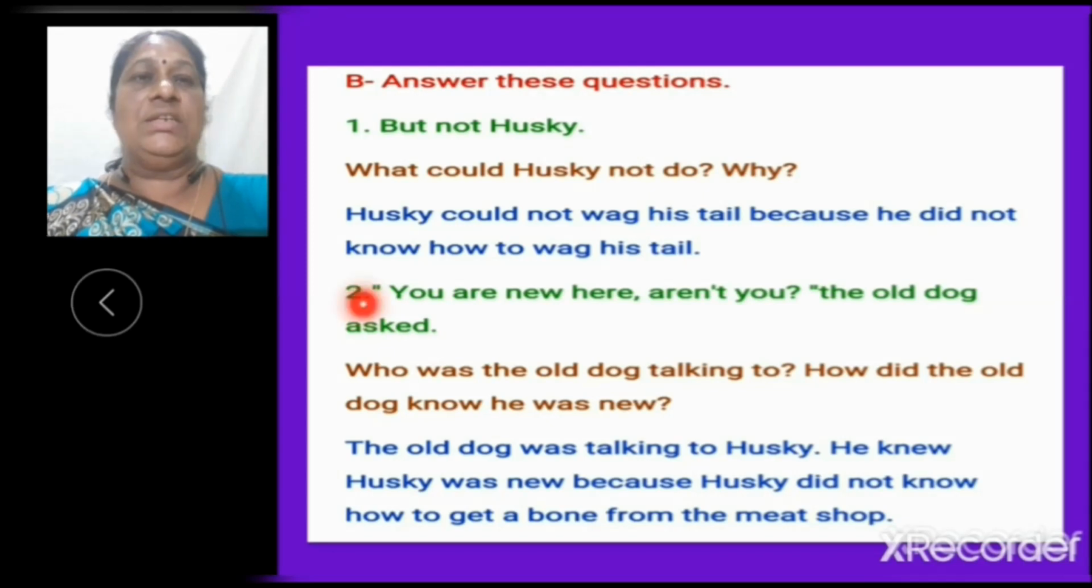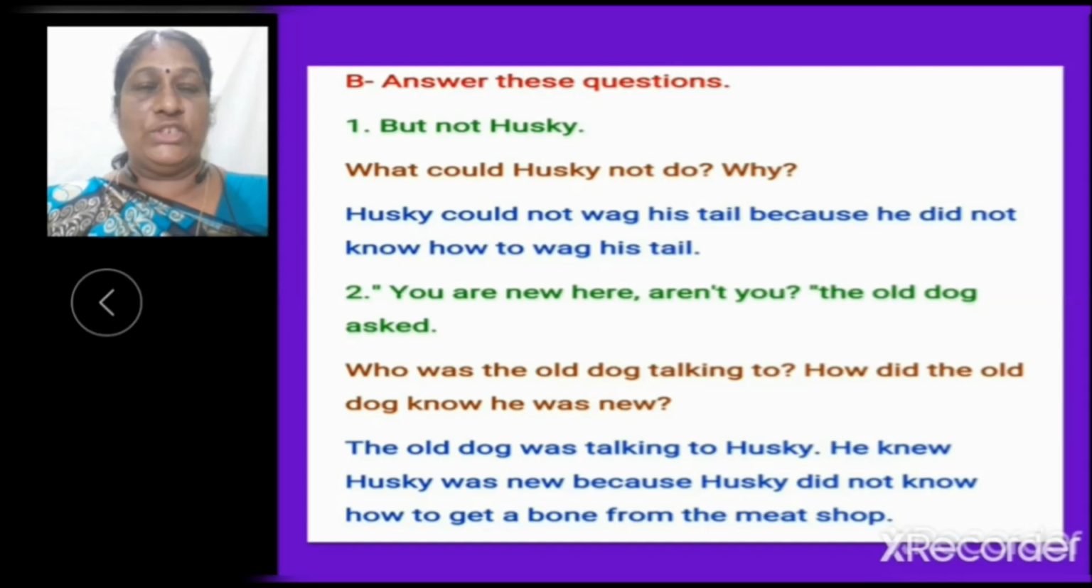Now, second, "You are new here, aren't you?" the old dog asked. Who was the old dog talking to? The old dog was talking to Husky. How did the old dog know he was new? He knew Husky was new because Husky did not know how to get a bone from the meat shop. This old dog was watching everything from far away and he understood that Husky was new to the market.